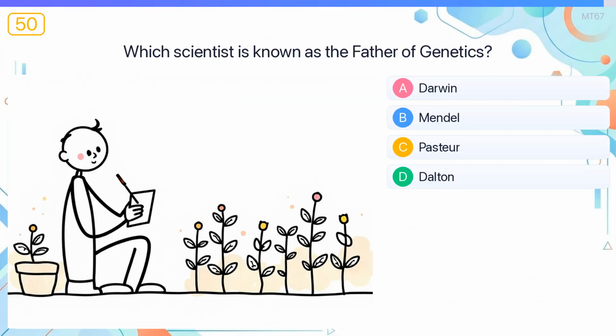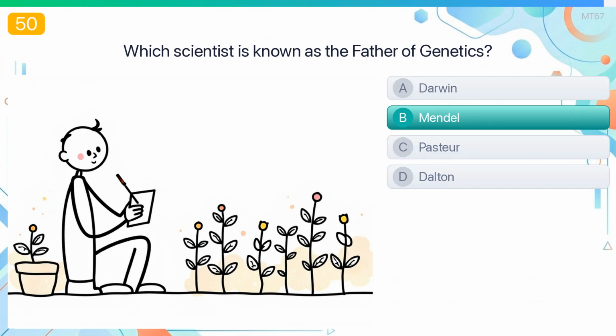Which scientist is known as the father of genetics? The answer is Mendel. Gregor Mendel discovered the basic laws of inheritance by growing and studying over 28,000 pea plants in a monastery garden.